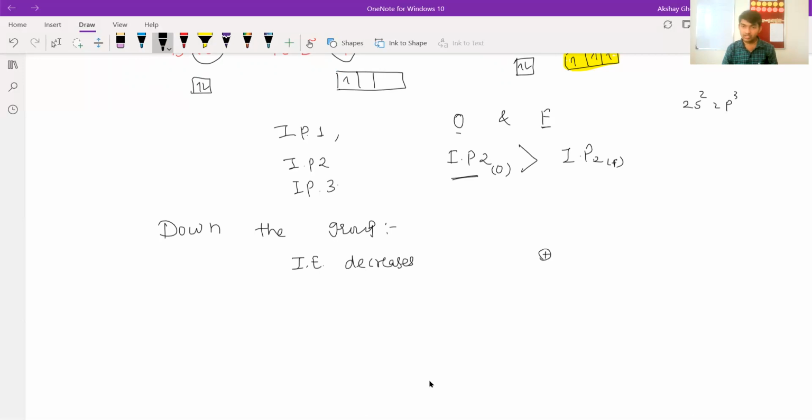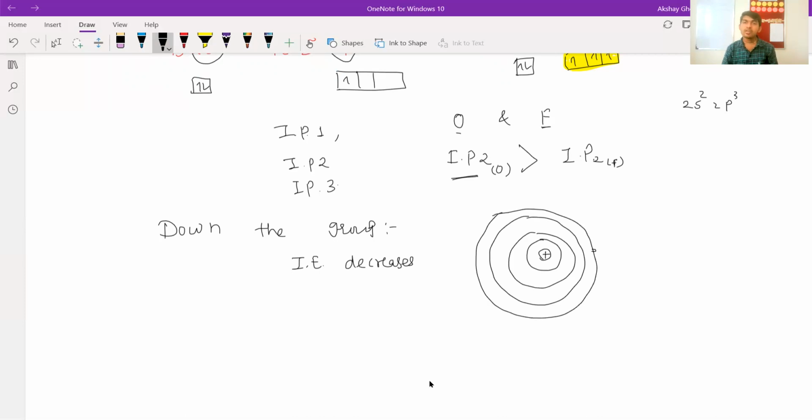So this is the nucleus and some shells are there. Here is one electron, then here is another electron, then this shell, and then this shell.